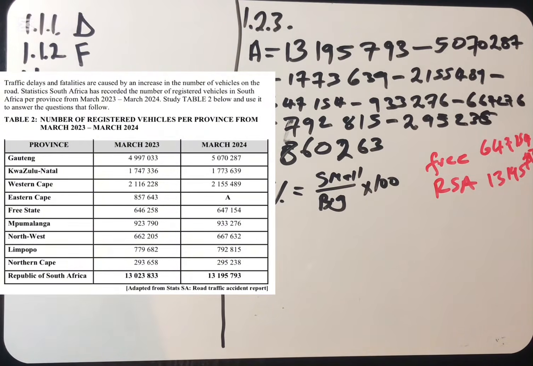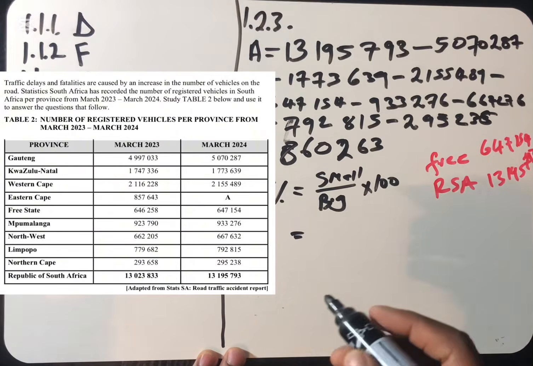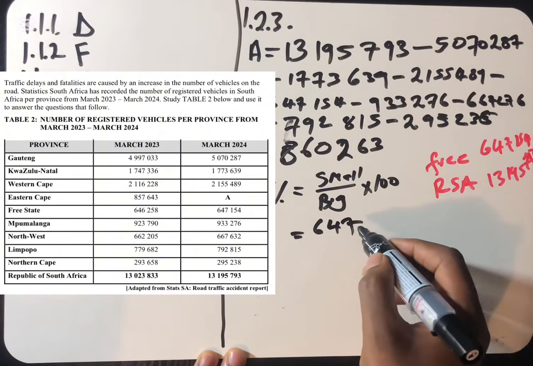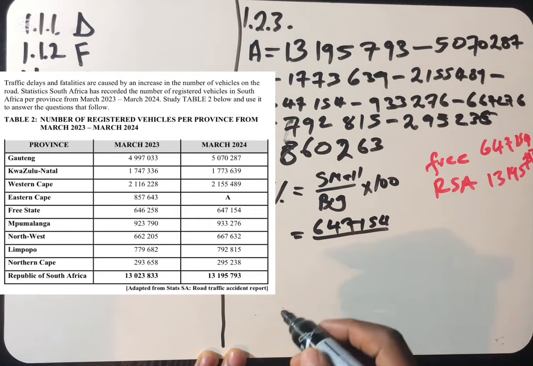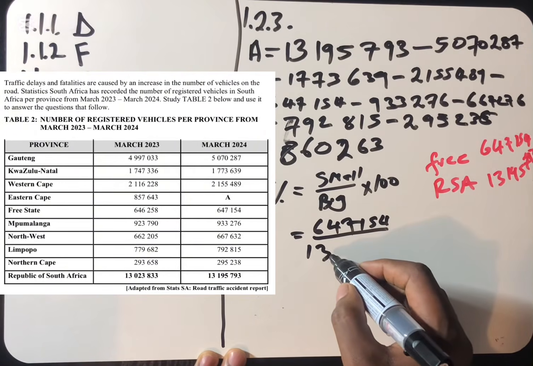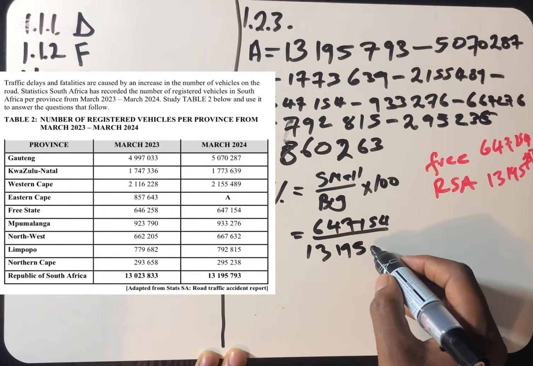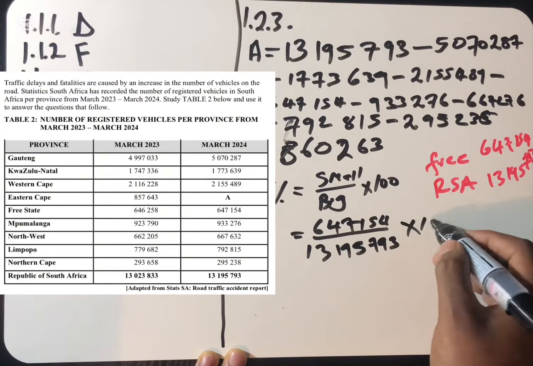What you need to do is check which one is small between the two and which one is big. In this case, we can see that the Free State is the small amount, which is 647,154, over the Republic of South Africa, which is 13,195,793, multiplied by 100.